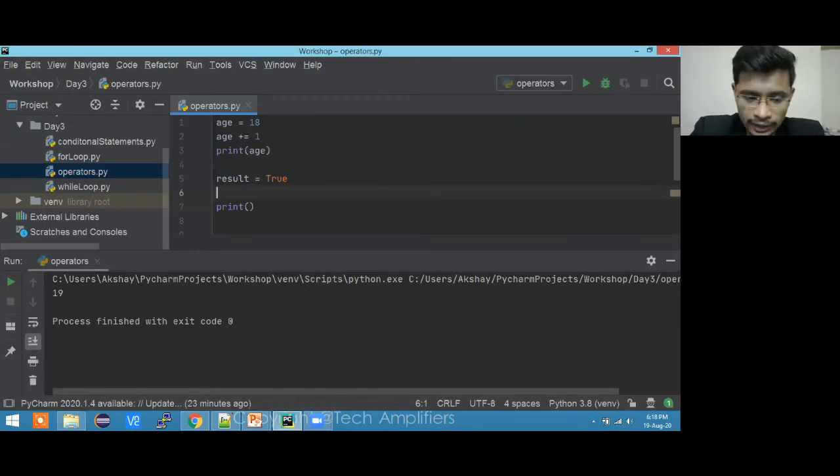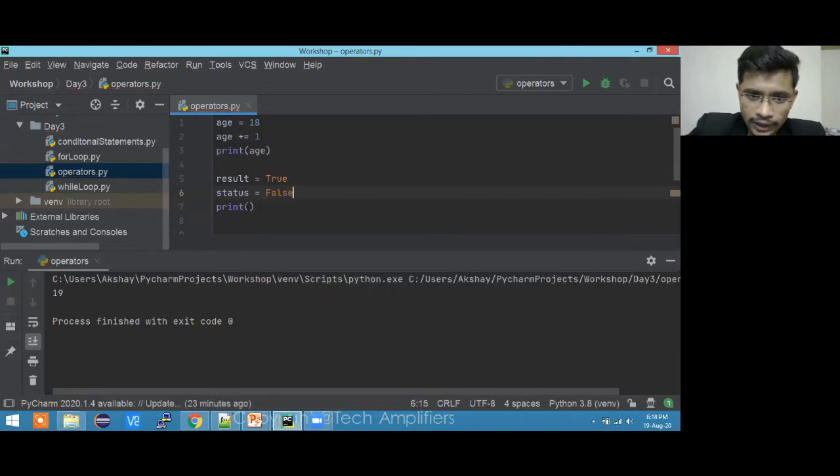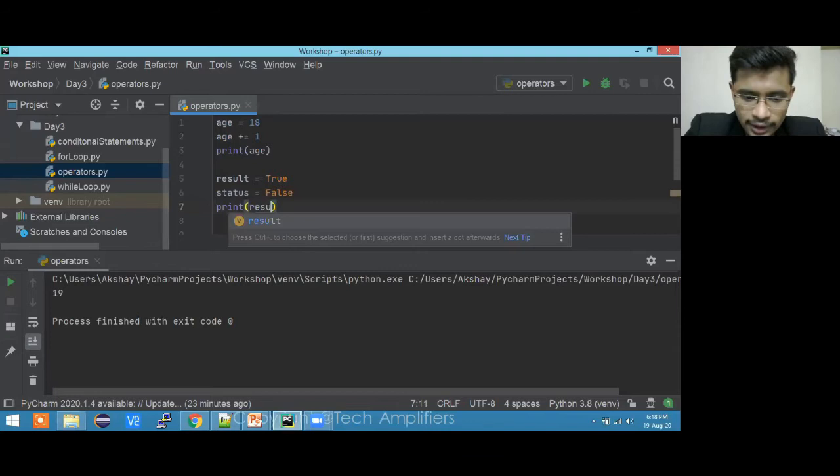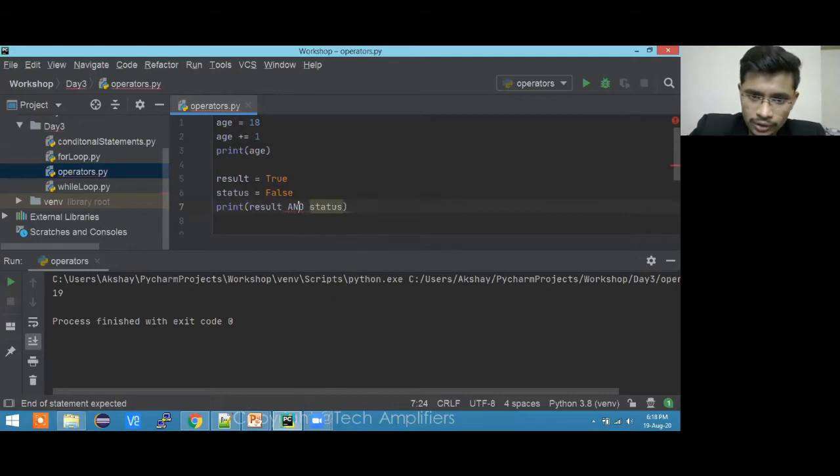I'll take one more variable called status. If status is equal to false, okay, the spelling is wrong. Yeah, so if I do it like this, if result and status, it will be double AND actually.